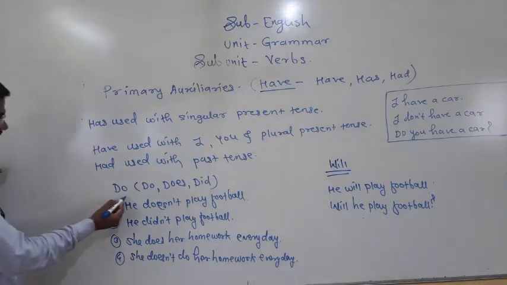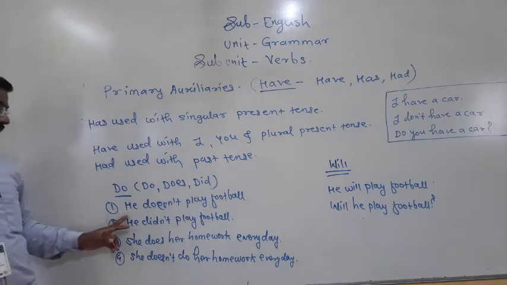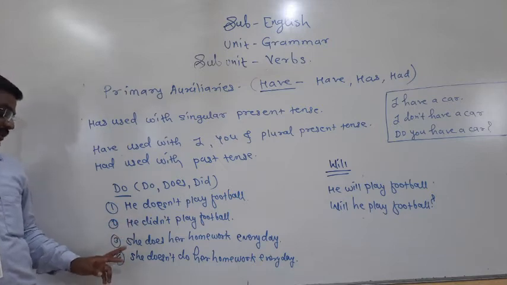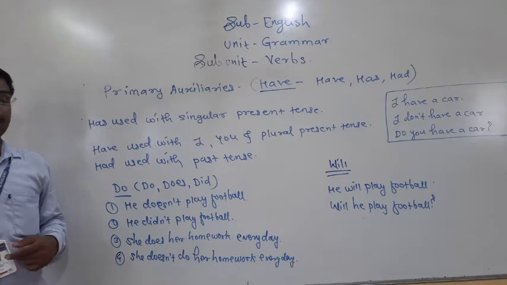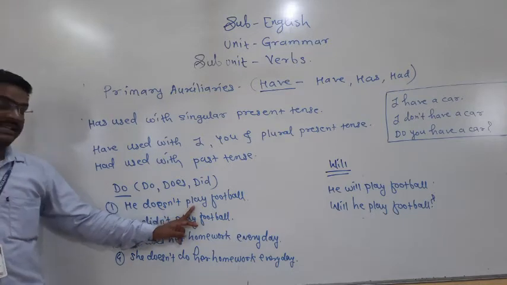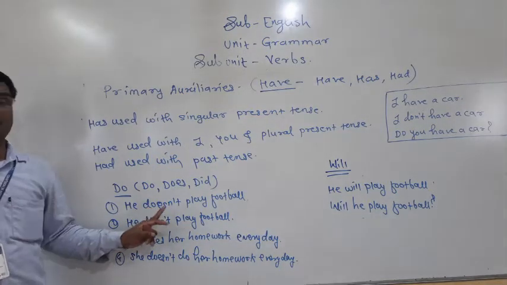Next auxiliary is the modal auxiliary. The primary auxiliary is do, does, and did. These are three different forms. Here, how to use it in a negative sentence and in a positive sentence. It can stand alone and it can be used with the main verb also. She doesn't play. Here the word play is a main verb and doesn't is an auxiliary.